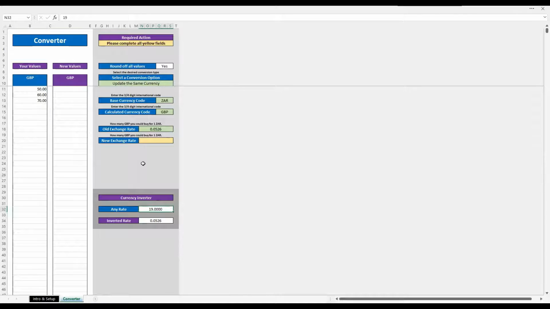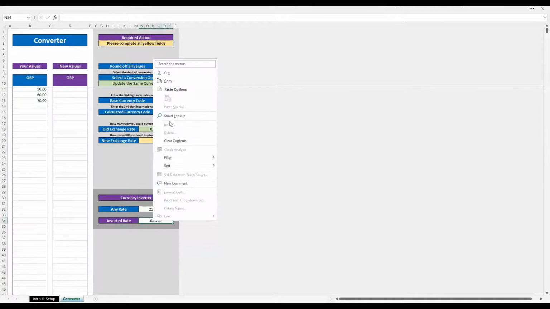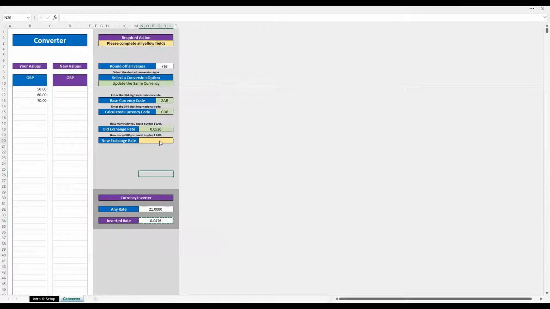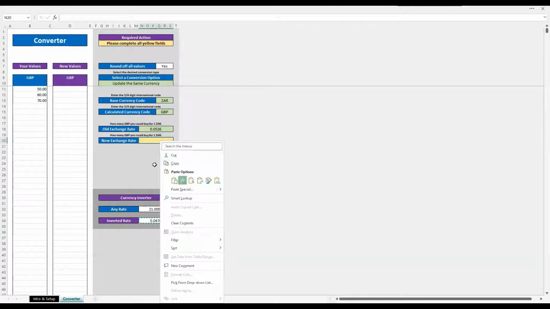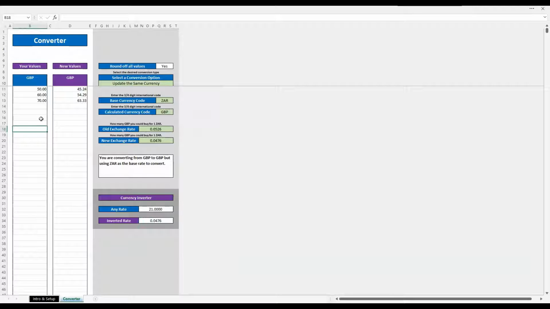Let's just say the exchange rate now has moved up to 21. So now we've got a stronger pound. Put that in there. So now we can see that the price that was £50 a few months ago should now be £45.26 because the pound has actually increased. I'm getting more for my money against the Rand. So that is how that works. I hope that makes sense.